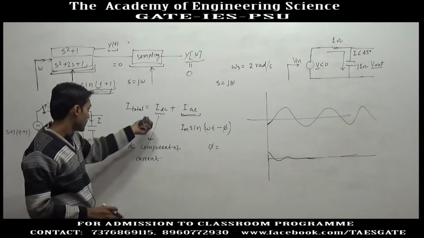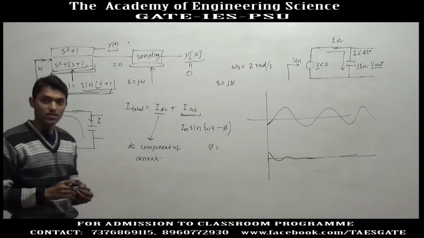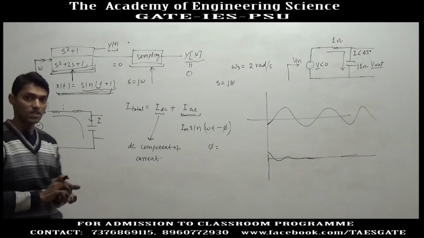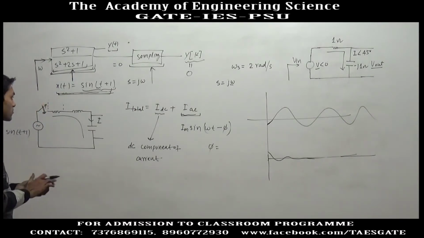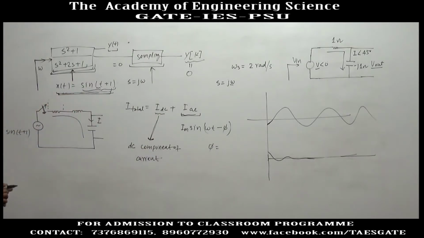Analyzing the value of the DC component and AC component is only in the syllabus of electrical engineering. So I teach that in power electronics, or when I teach only electrical students. This lecture is basically on the sampling theorem, for AC students. So in the syllabus of AC, finding the DC component of current is not so important. I mean, it is not in the syllabus. So I will not do it here.